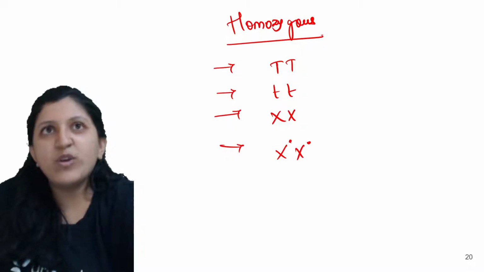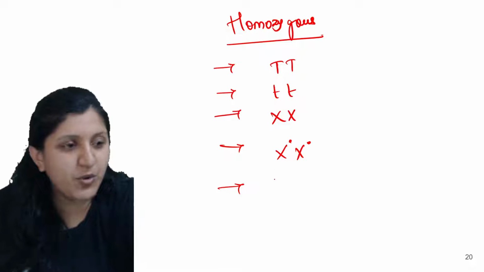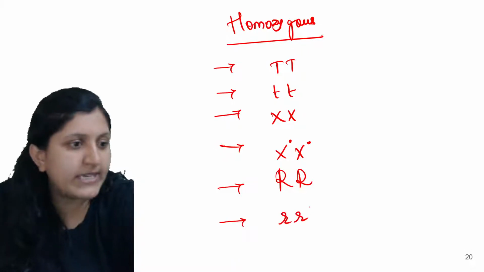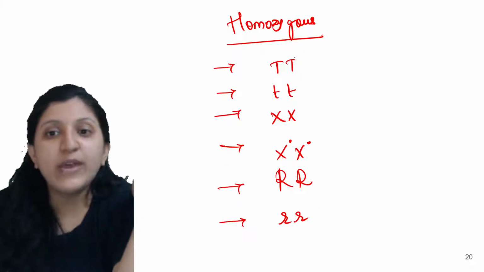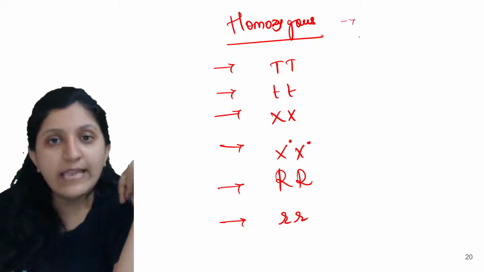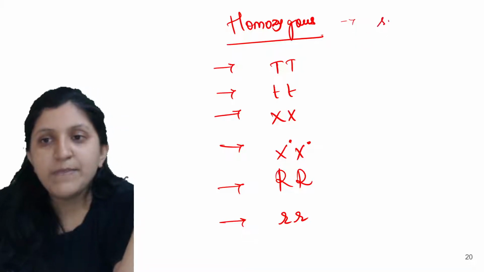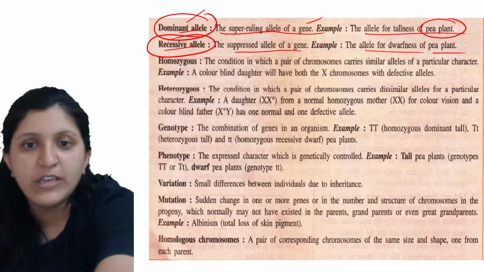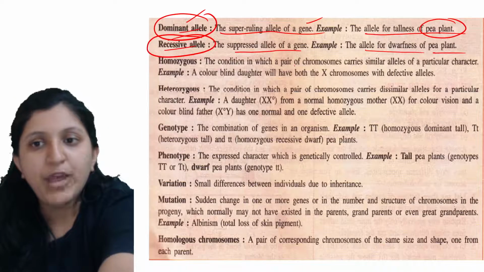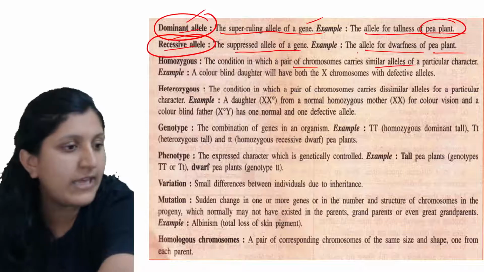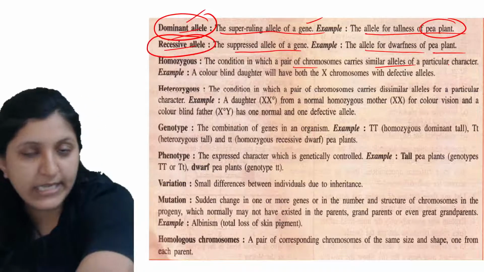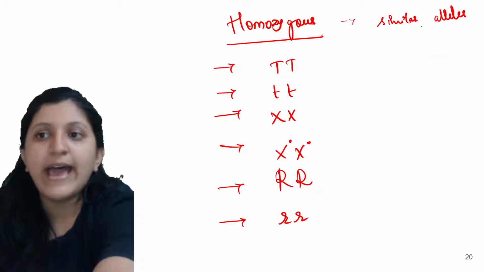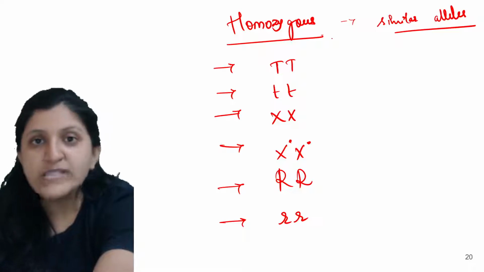All right, then what else is given? Tongue rolling. So in that case, this is a homozygous, this is a homozygous. That means you can see that both the alleles are the same. Similar alleles are there. You can see the definition here: a condition in which a pair of chromosomes carry similar alleles of a particular character. Similar alleles you can find in there, so that we call a homozygous condition.